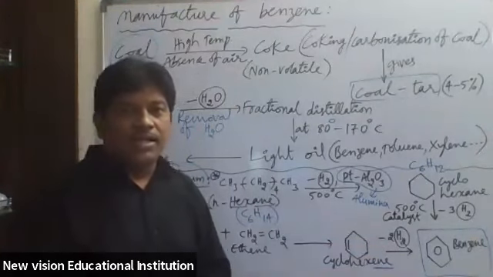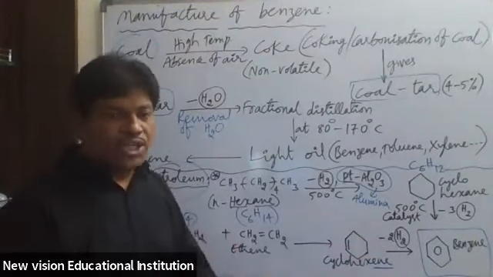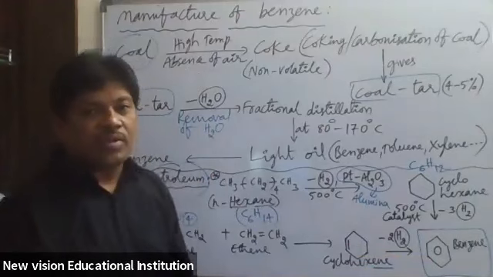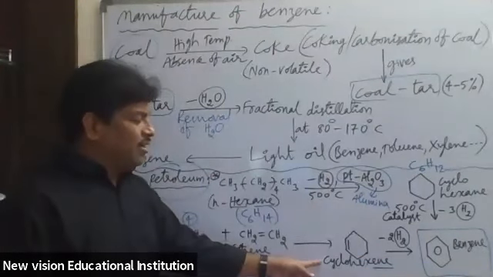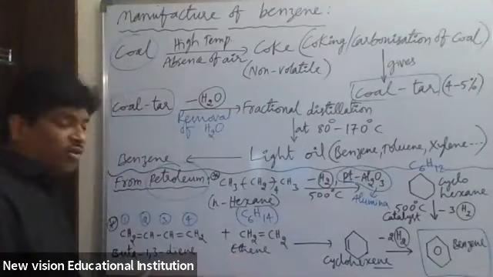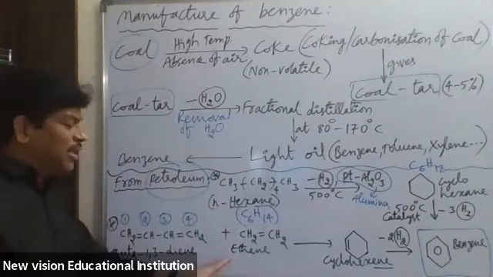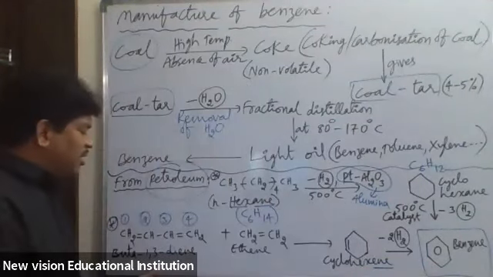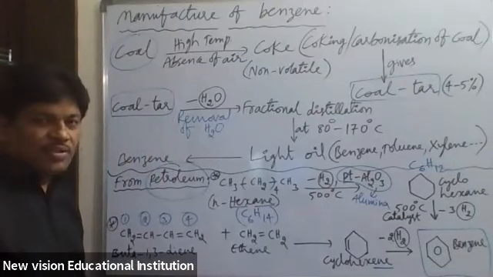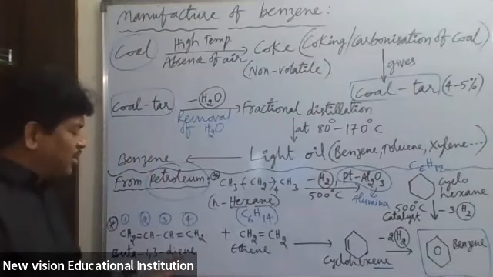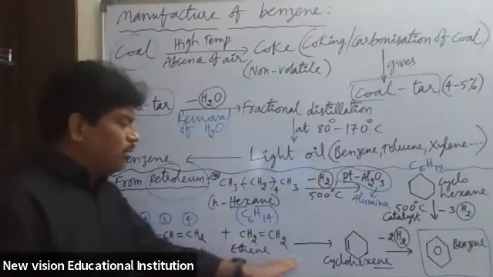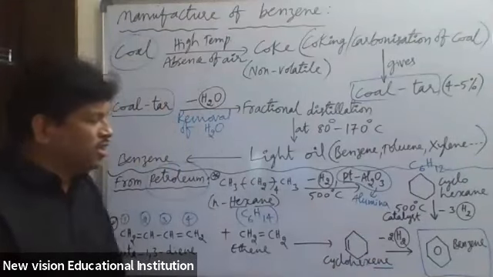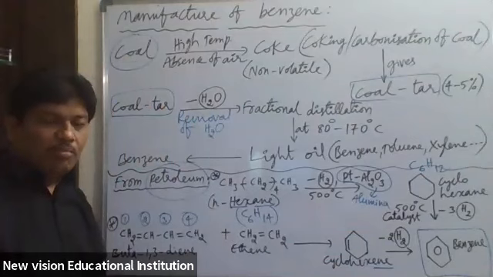Removal of hydrogen is called dehydrogenation. Dehydrogenation of cyclohexene takes place to give finally benzene. Cyclohexene is obtained by the combination of buta-1,3-diene and ethene. So in this way, benzene can be prepared from buta-1,3-diene and ethene. First they combine to form cyclohexene, and this cyclohexene undergoes dehydrogenation to give benzene.